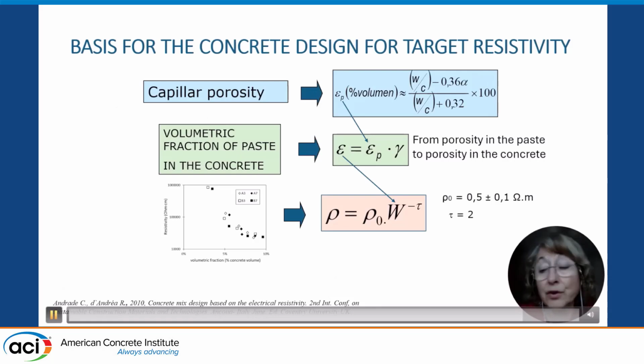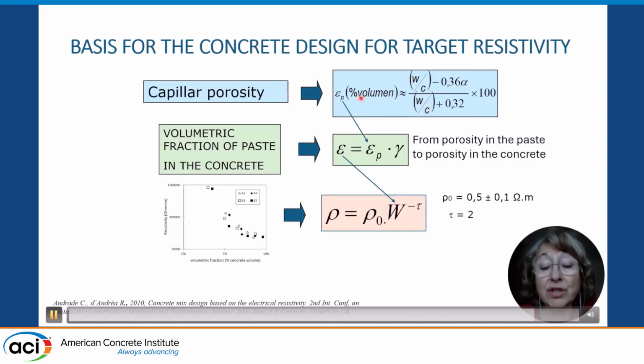And to end, for the producers of concrete, it's necessary to have as well a simple tool, and we suggest to use the calculation of the capillary porosity of the paste using Powers' equation, and the degree of hydration based on the water-cement ratio.